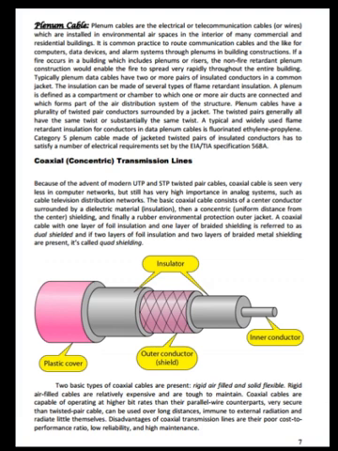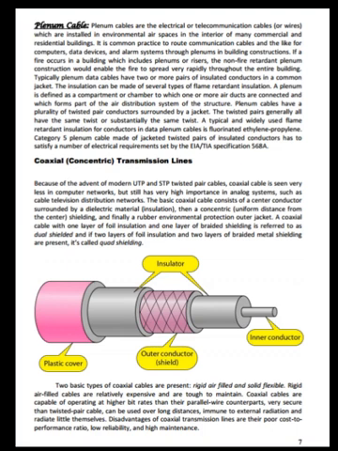A typical and widely used flame retardant insulation for conductors in data plenum cables is fluorinated ethylene propylene. Category 5 plenum cable made of jacketed twisted pairs of insulated conductors has to satisfy a number of electrical requirements set by the EIA or TIA specification 568A. Now let us see coaxial concentric transmission lines.